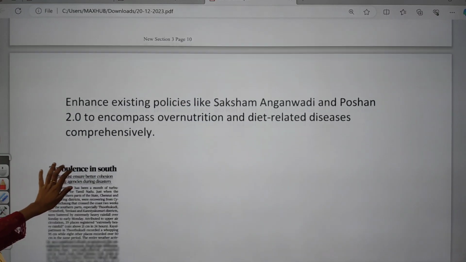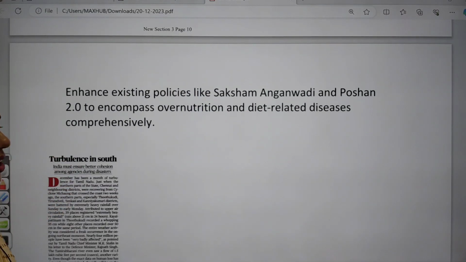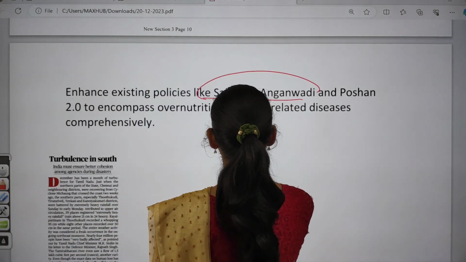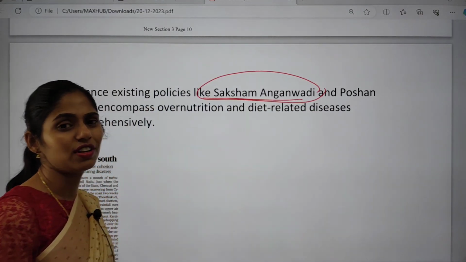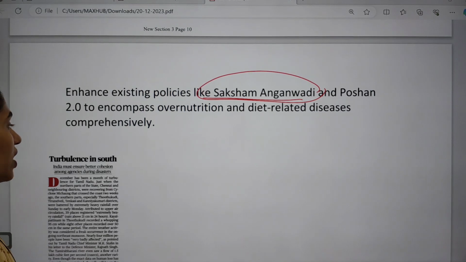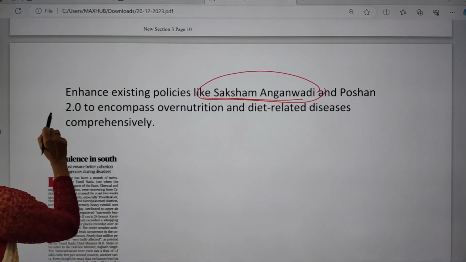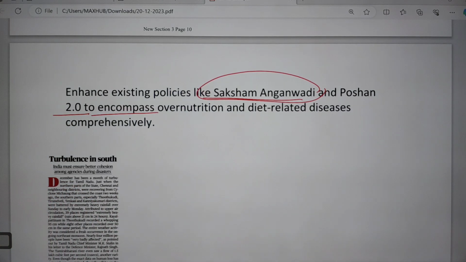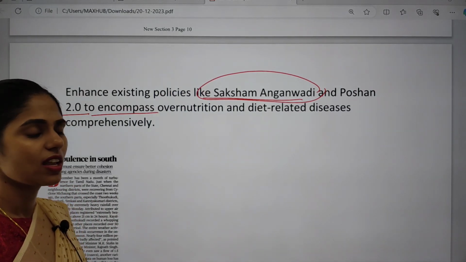And we can even focus on enhancing policies like Saksham Anganwadi. In this Saksham Anganwadi, we are going for growing vegetable plants in Anganwadi centers, and we can even go for Poshan 2.0, that will encompass over nutrition as well as diet.